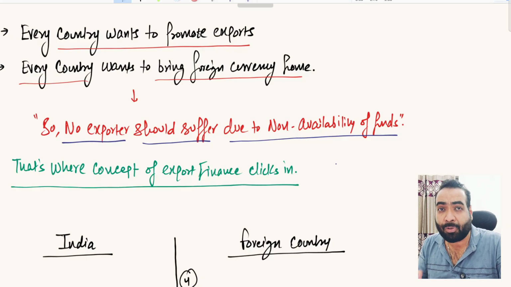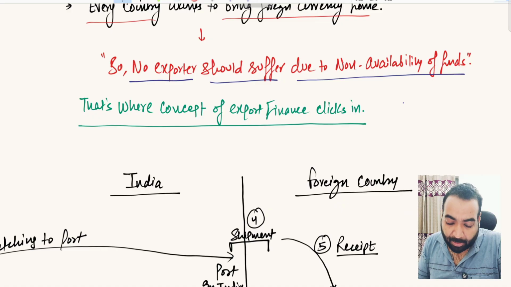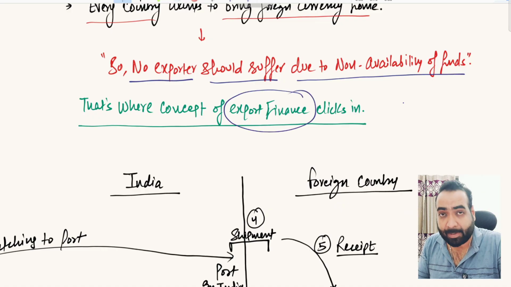So funding should not be a barrier for an exporter to export goods. This is the slogan of the RBI. That's where the concept of export finance clicks in, in the system.